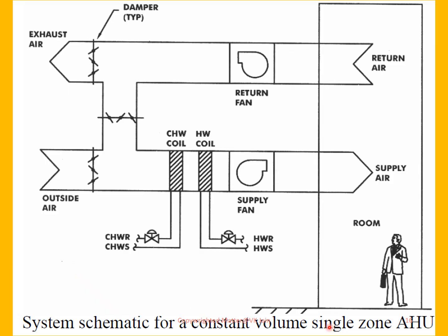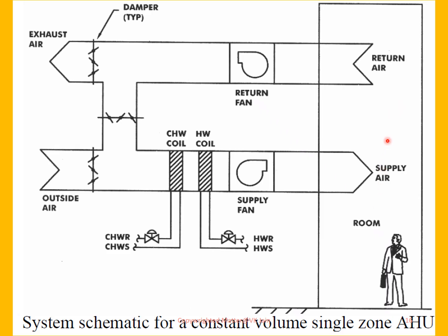This is the enclosed system into which air is supplied through AHU having outdoor air and chill water coil and or hot water coil, and through fans it is supplied to the enclosed atmosphere.